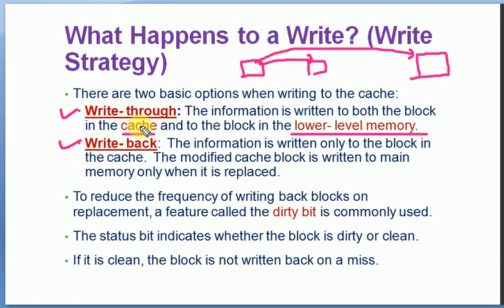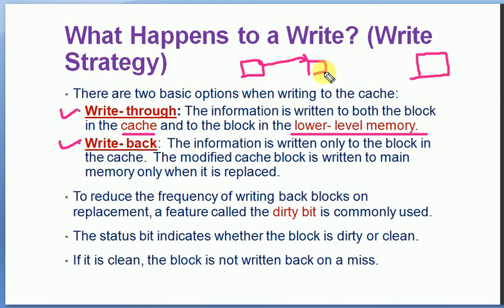But write back means, just after completing the execution, it will write only into the cache. Maybe after some time it will do a further operation and the same data may be modified, and again it will be placed into the cache only. At that time the data won't move towards the primary memory. It will move to primary memory only when the block is being replaced. In that situation, when this block is to be replaced, only then will that block move towards the primary memory.